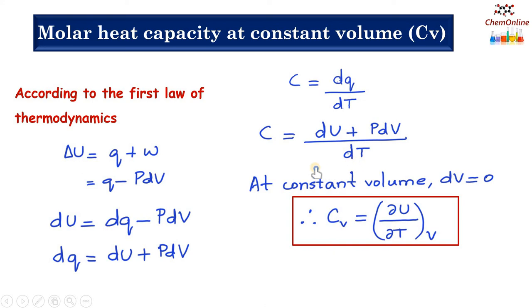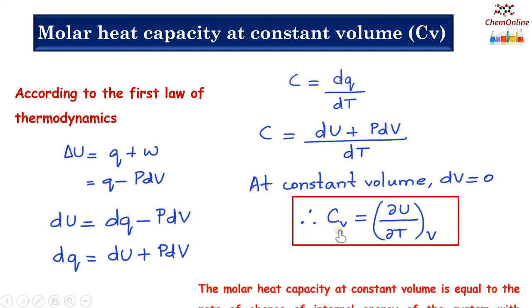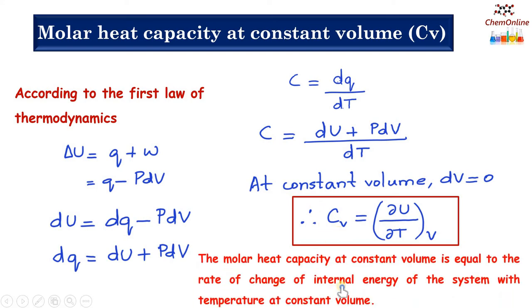Now we have to find the heat capacity at constant volume. At constant volume, dV equals 0. Therefore, this equation becomes Cv equals ∂U by ∂T at constant V, where Cv is the molar heat capacity at constant volume. So the molar heat capacity at constant volume can be defined as the rate of change of internal energy of the system with temperature at constant volume. So this is the molar heat capacity at constant volume, represented as Cv, which is equal to ∂U by ∂T at constant V.